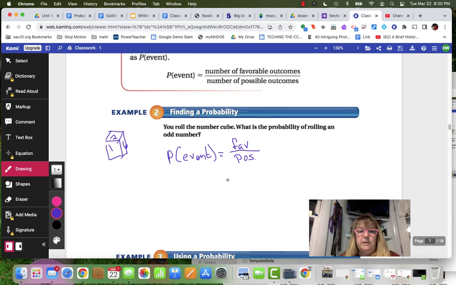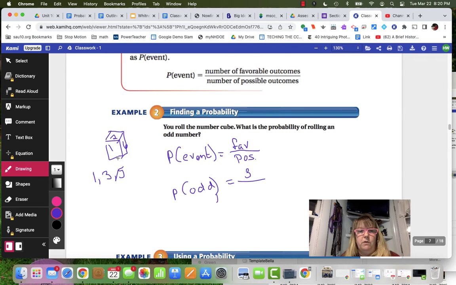So if you remember from the previous section, we talked about the number of events. So if we're talking about the probability of rolling an odd number, we know that the numbers that we can roll that are odd are 1, 3, and 5. So the number of favorable outcomes is 3.